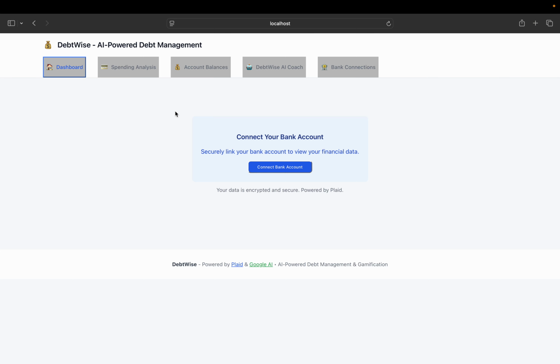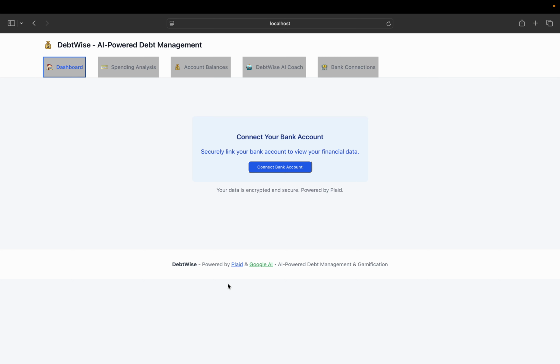So if you connect it to Claude, Claude can work as a user interface for this application. Why have I used Plaid? Plaid is basically an API provider which can link many banks and banking institutions in North America to the user account. So it provides that kind of API.